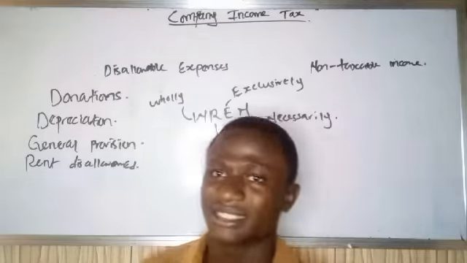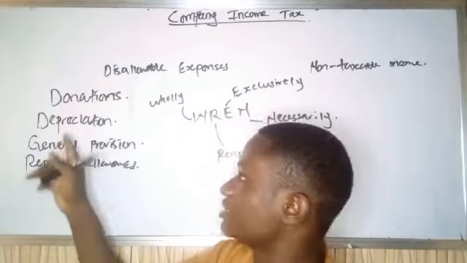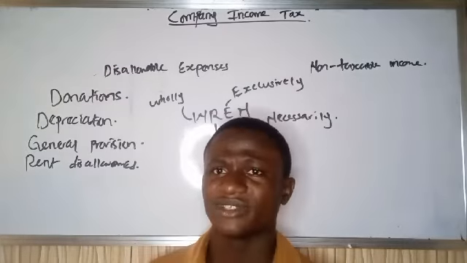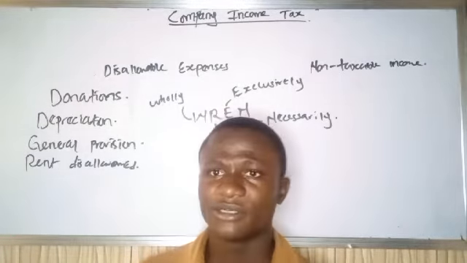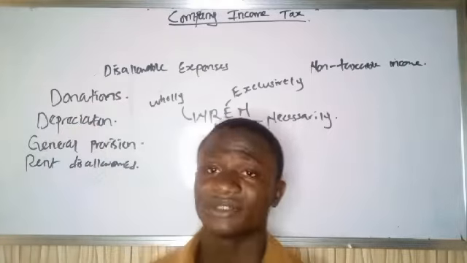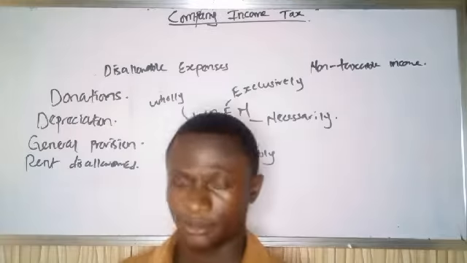So you just have to look at it. These are the major ones that you will see. Trust me, in fact, these three are the major ones you will see. But you just have to look at the question very well. Ask yourself, if this expense is not incurred, will it affect production? If it will not affect production, then disallow it. But if it affects production, allow it. So these are the major ones.